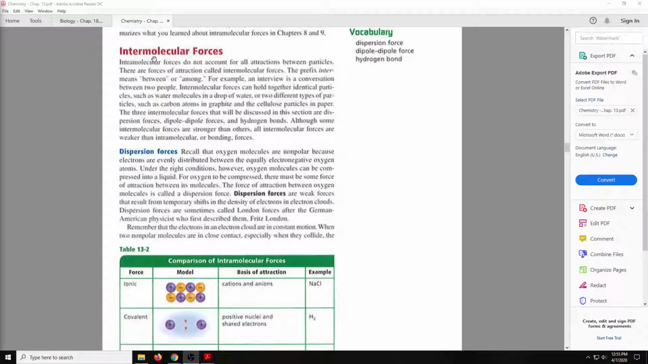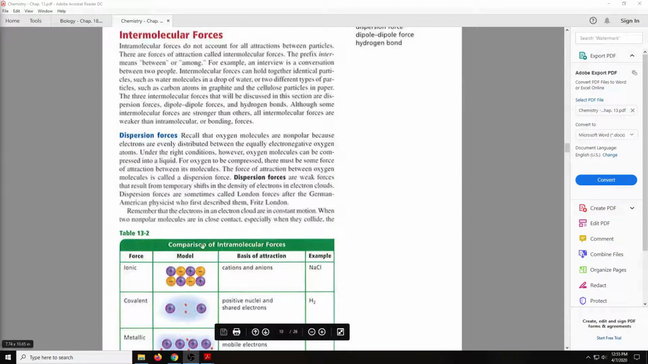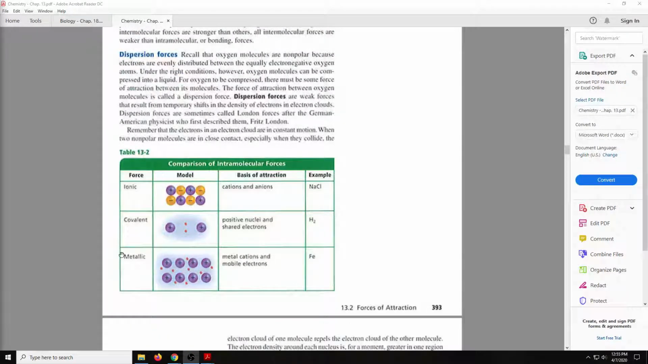So intramolecular forces do not account for all attractions between particles. There are other forces of attraction called intermolecular forces. This is intra, stuff we've already learned. Now we're going to learn about intermolecular forces.